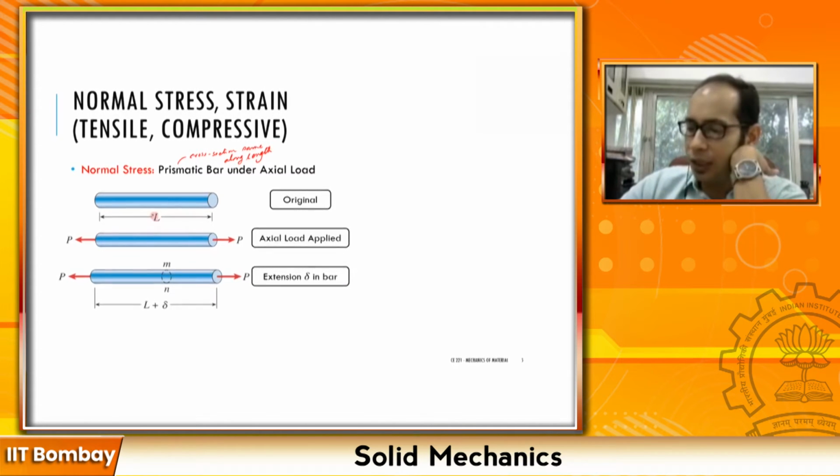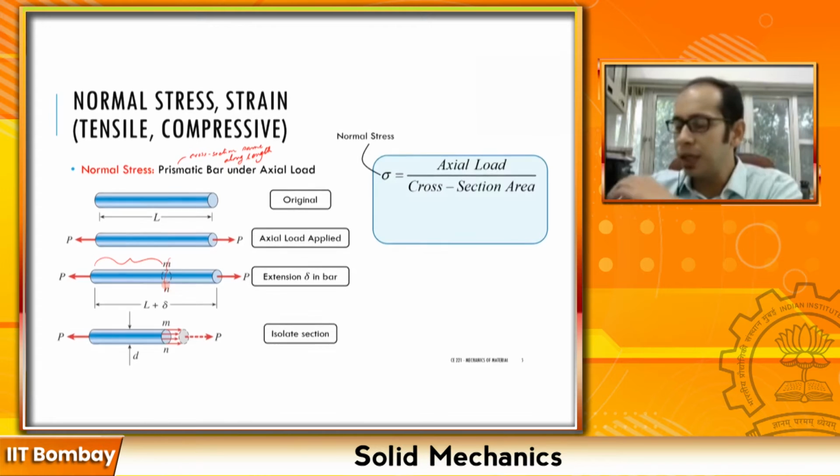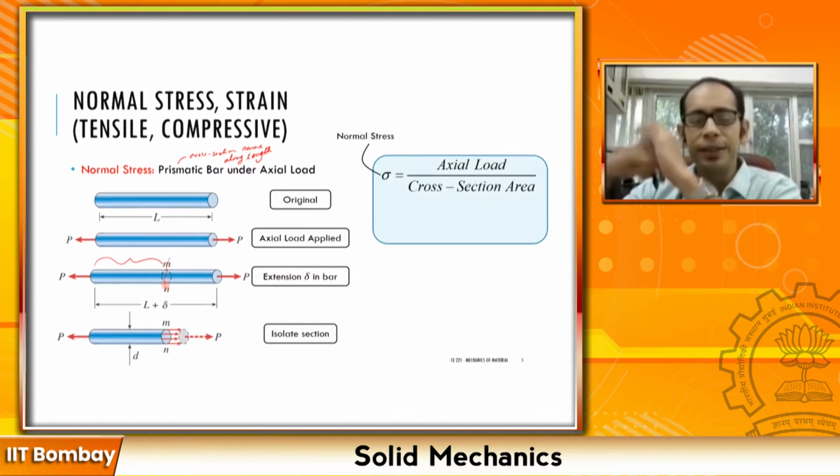So what was originally L has now become L plus delta over here, right? Now within this bar, if you take a particular cross section Mn, and you draw the free body diagram of this part, if I chop off this bar about this cross section Mn, you're going to see something like this. Now remember, this is very important: previously when we learned statics, you were drawing the free body diagram of the entire structure, because the entire structure was in equilibrium. You drew the free body diagram, solved for the forces.